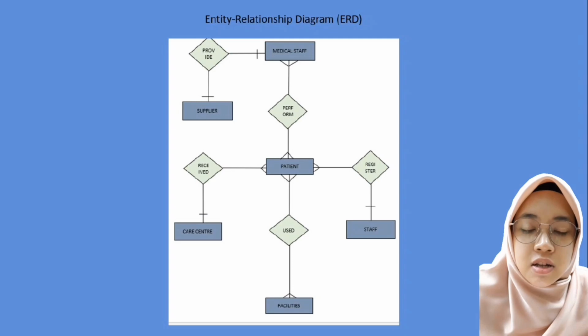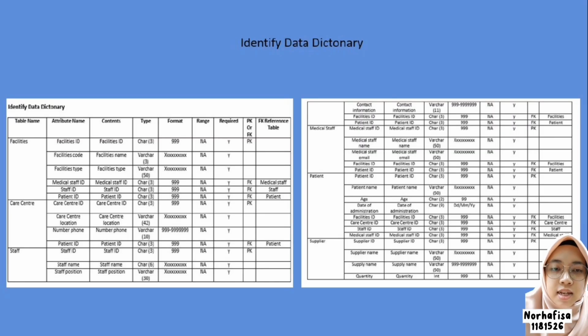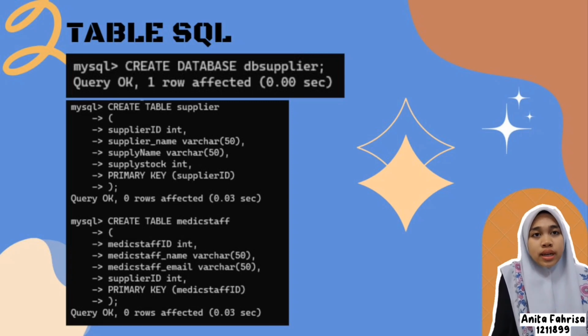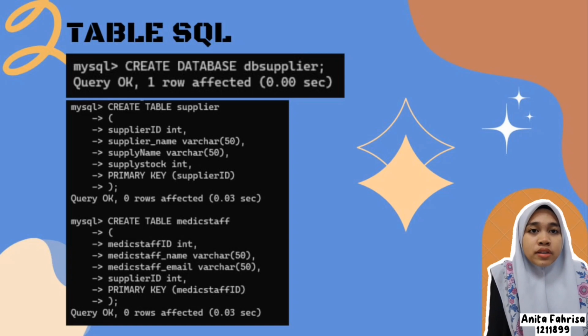This is the result of the combination of the tables described earlier. This is the data dictionary for our group. Hello, my name is ANITA FAHRISA binti ABDUL MEUS. My matric number is 1211899. So, I will present about our tables in MySQL.